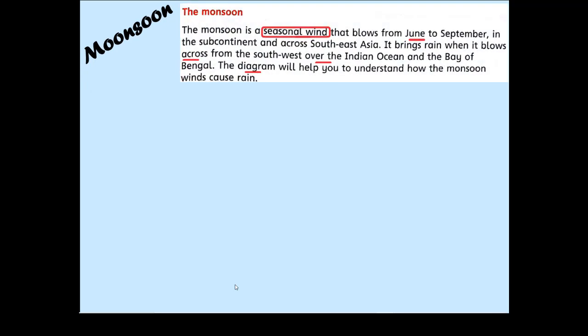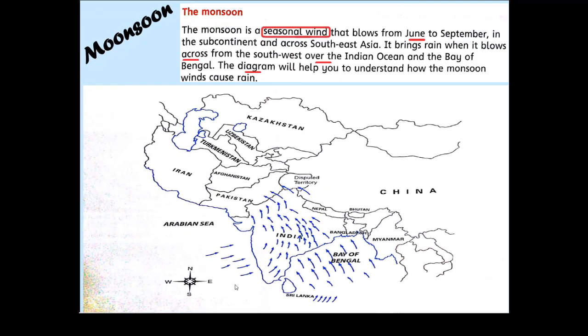What do we mean by monsoon? Basically, monsoon is a seasonal wind that blows from June to September in the subcontinent and across Southeast Asia. It brings rain when it blows across from the southwest over the Indian Ocean and the Bay of Bengal. The diagram will help you to understand how the monsoon winds cause rain. See, you can easily observe that monsoon rains are created by seasonal wind.